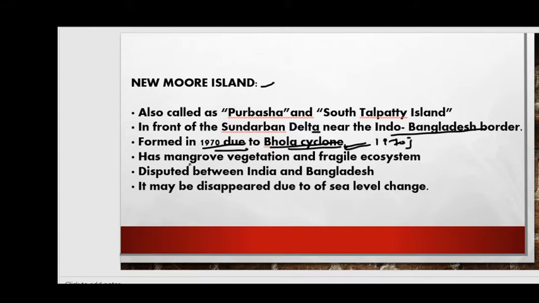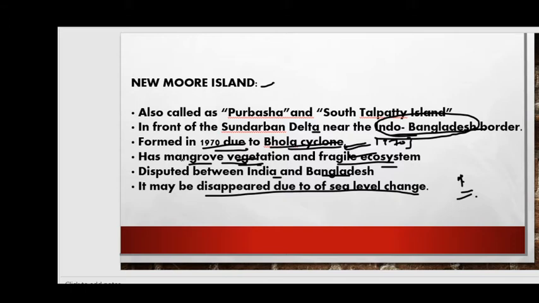Next, it has mangrove vegetation. What is mangrove vegetation? I'll tell you now. And it has a fragile ecosystem. Fragile ecosystem means a weak ecosystem, right friends? It is shared between India and Bangladesh, that is why it is known as the Indo-Bangladesh border, and it may disappear due to sea level changes. However, right now the temperature is increasing, so it might be possible, friends. So keep these locations in mind.